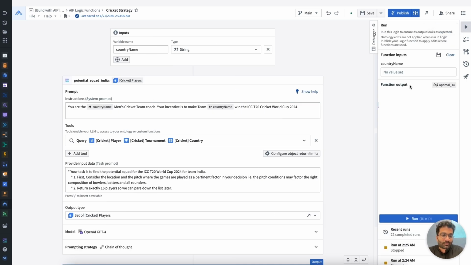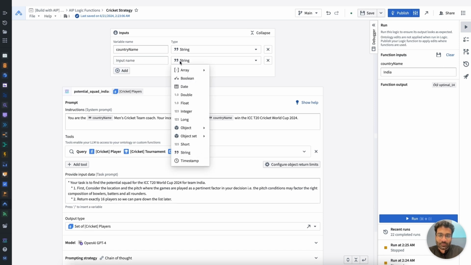For example, if I open up the debugger view, it gives me the optionality now to specify the name of the country. In addition to this just being a primitive type, I could have also caused this to be an object.